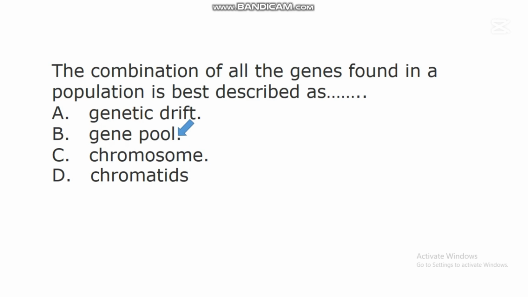Gene pool is the total genes found in a population, both the normal genes and the different versions of these genes known as alleles. So the combination of all the genes found in a given population is known as gene pool. And this gene pool is very important. The knowledge of gene pool is very useful in doing research concerning the genetic makeup of a population.